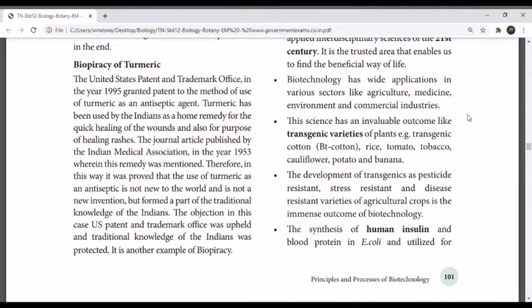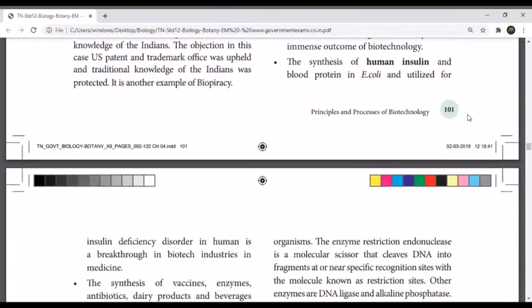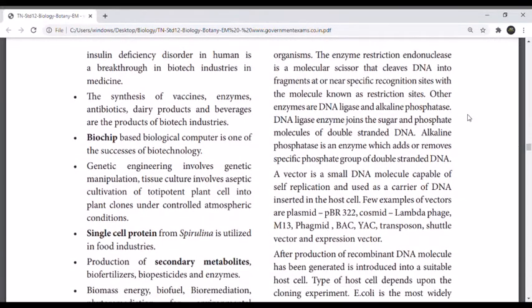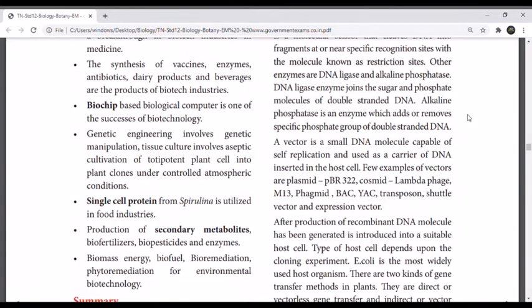The synthesis of human insulin and blood protein in E. coli and its utilization for insulin deficiency disorder in humans is a breakthrough in the biotech industry in medicine. The synthesis of vaccines, enzymes, antibiotics, dairy products, and beverages are the products of biotech industries. Biochip based biological computer is one of the successes of biotechnology.